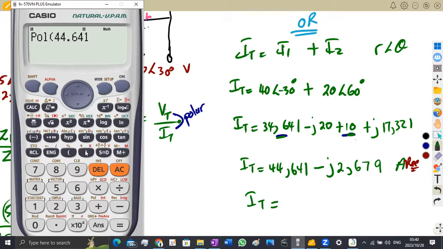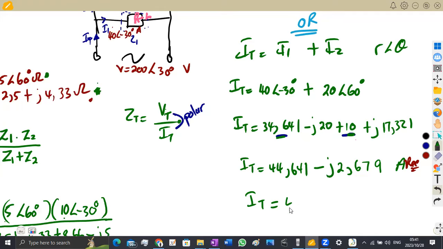Then we're going to separate this with the negative 2 comma, that's negative 2,679. All right, like this. I need to close this one. So it's going to give us 44,721, which is exactly what I'm expecting here. All right, so this is the value of R, which is 44,721.